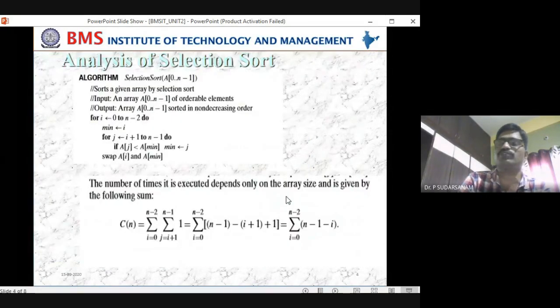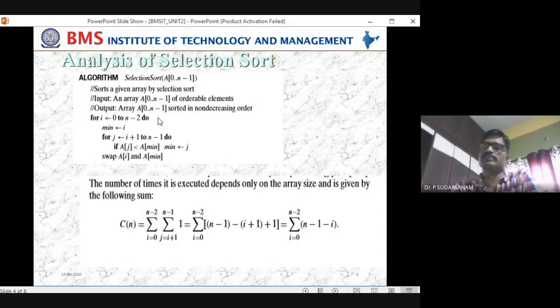So once the minimum element is found, you are swapping A of I with A of minimum. That is the first iteration. Once again, I goes from 0 to n minus 1, that is, up to n minus 2 elements, so you stop before the last element. The second loop goes up to n minus 1, because you want to compare the last element also.